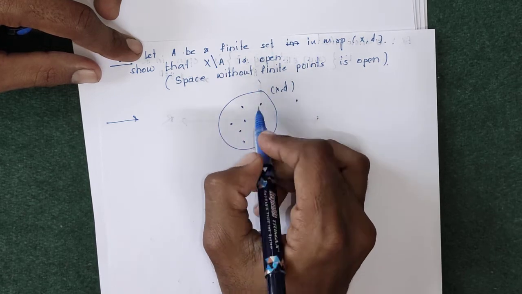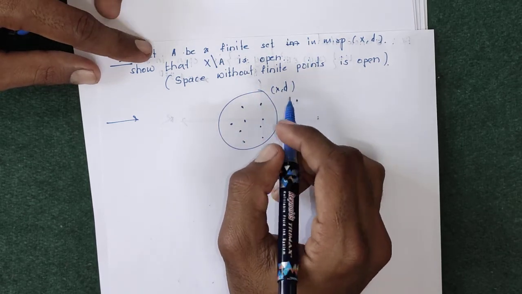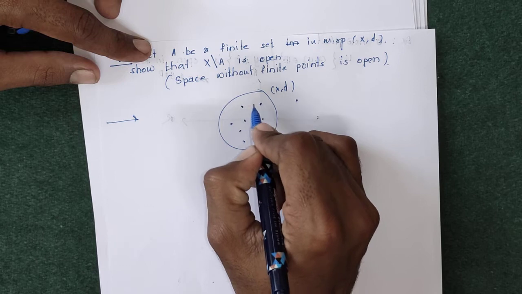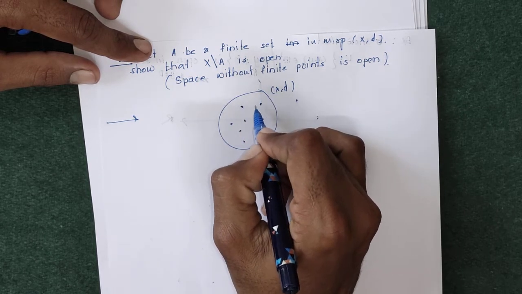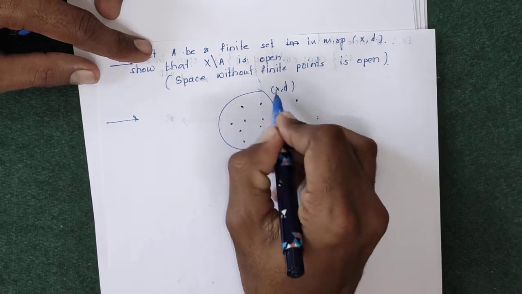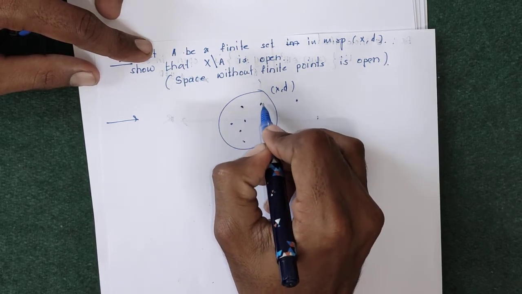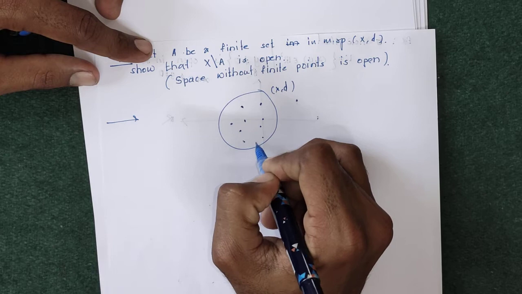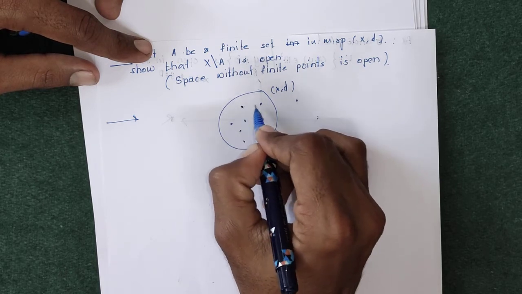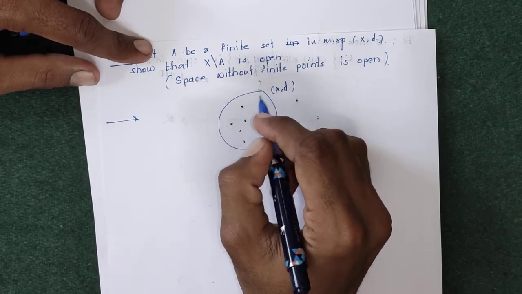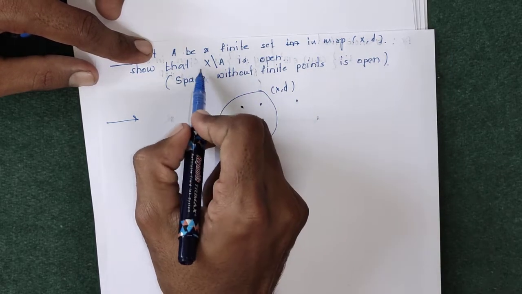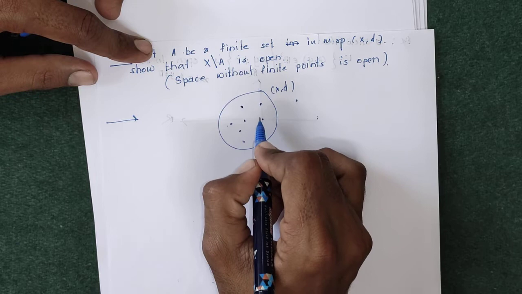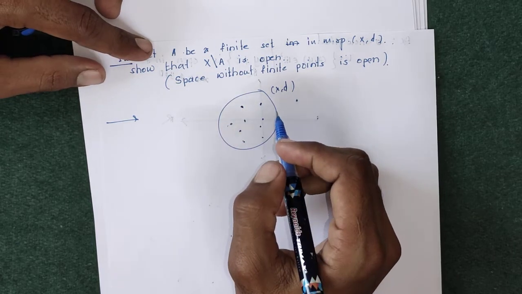Our set U is the set of elements of the whole metric space except these finite number of points. Just subtracting these points from X, the remaining set is our U, which equals X minus A, and we have to prove that it is open.